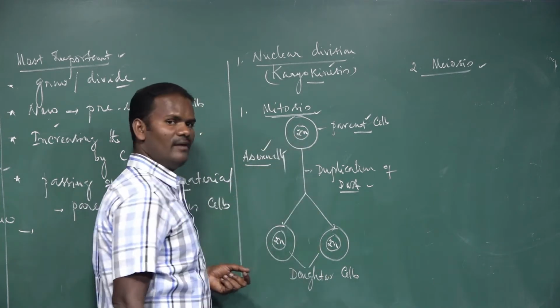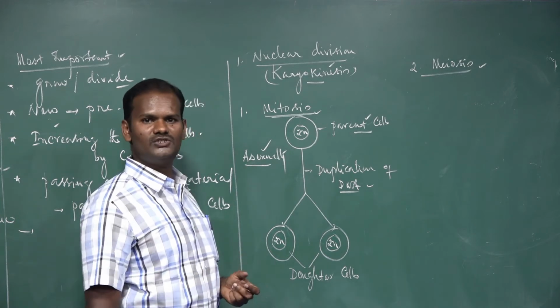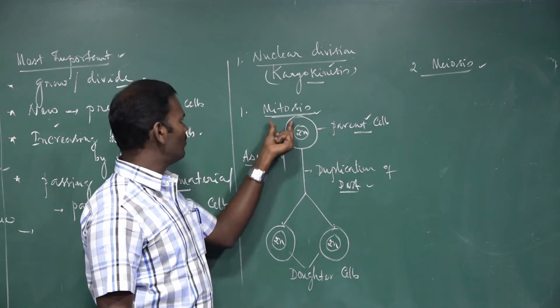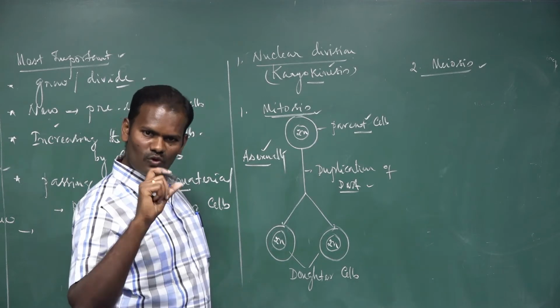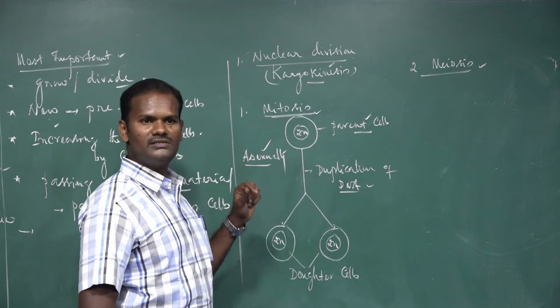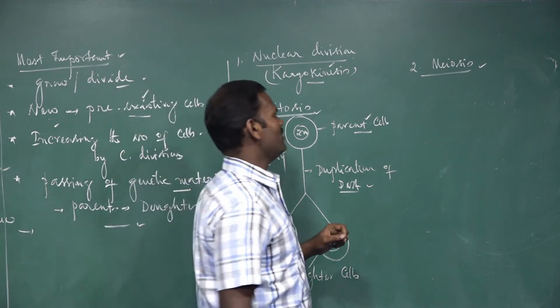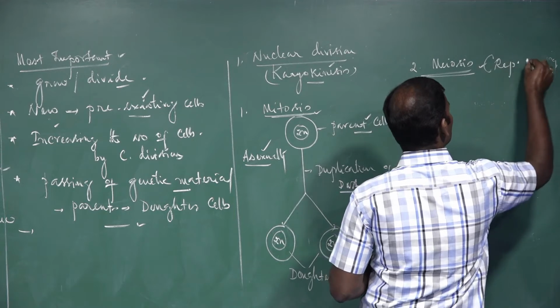Without formation of any gametes, the cells are divided into two daughter cells. For example, yeast also reproduce asexually. At this time only, the mitosis cell division will operate. Once again, during the time of growing of the cells, replacement of the cells, and asexual reproduction, then only mitosis cell division occurs. But meiosis cell division occurs in the reproductive part.